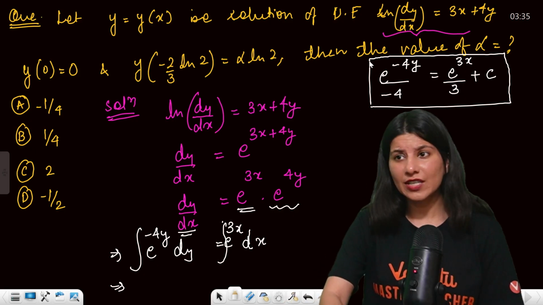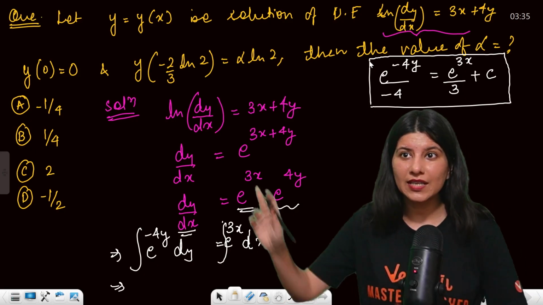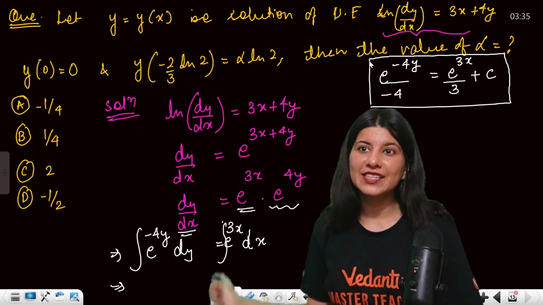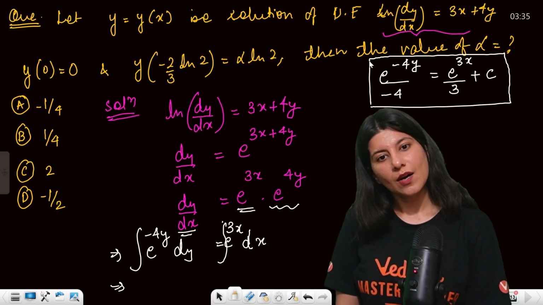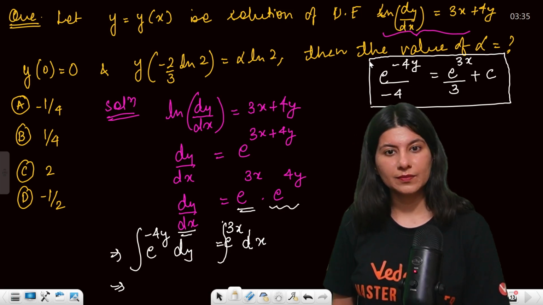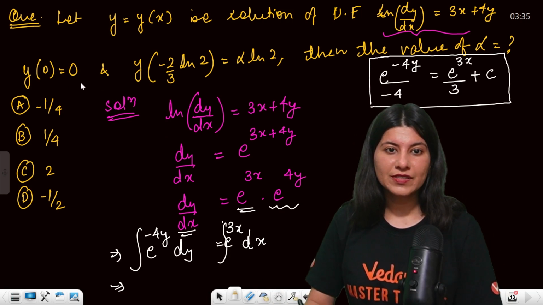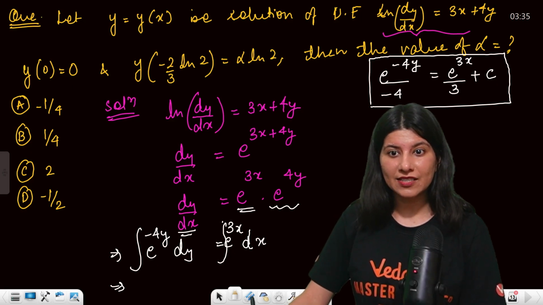So this is just the basic solution, but now they have given some information. Can you see, they have given y of 0 equals 0, right? y of 0 is given as 0. That means you can satisfy (0, 0) over here.